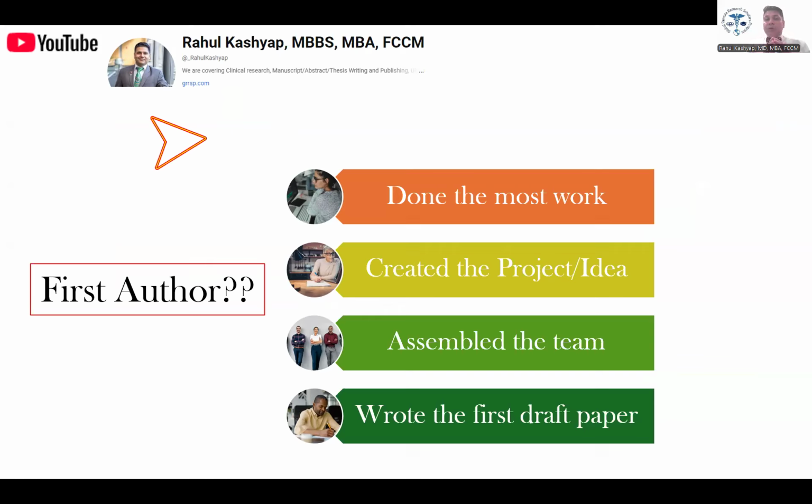The first author is the one who has done the most work. They are the one who came up with an idea, or they created the project, of course with the help of their mentor. They are the one who assembled the team, or they took charge of the team assembled by their mentors. And they are the one who did the most work in terms of data collection, writing the manuscript, protocol, IRB, and very importantly, writing the first draft of the paper. That person becomes the first author.